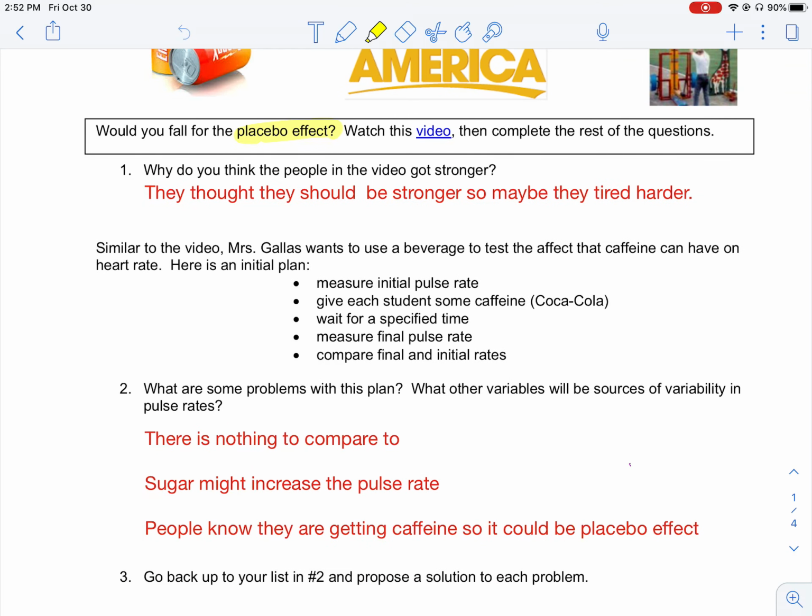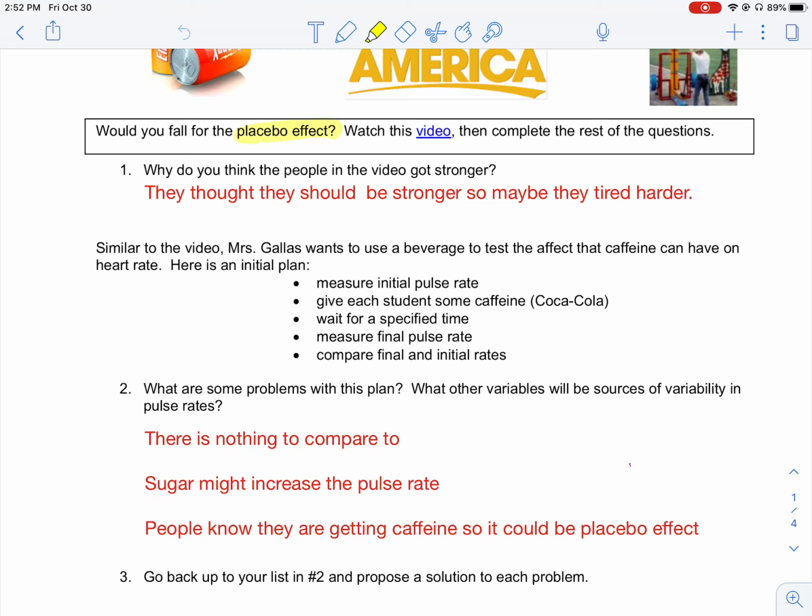Of course, the first mistake she made is that she's giving it to all the kids, right? Usually what we would do is give half of the students caffeine, and the other half of the students get a caffeine-free drink, so that you have a group to compare the result to.